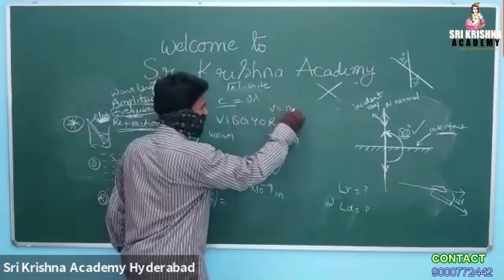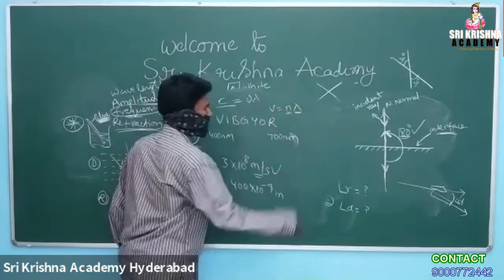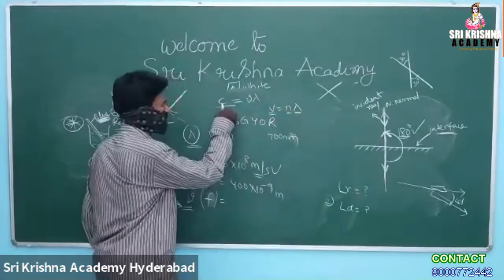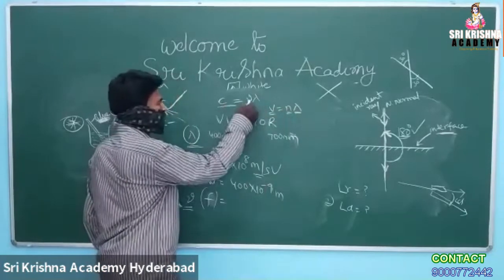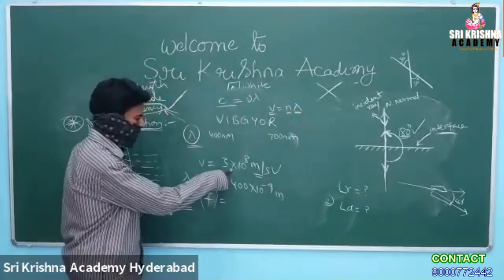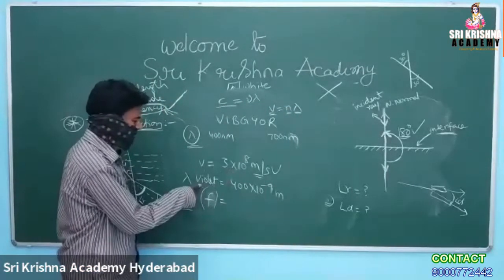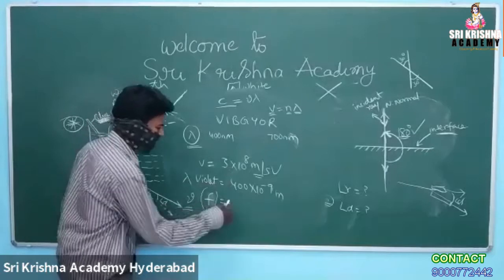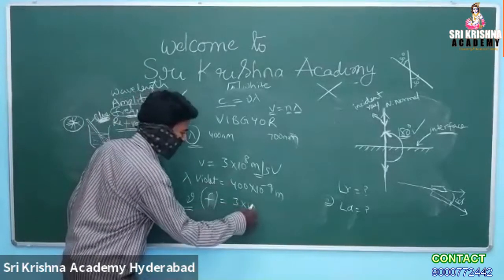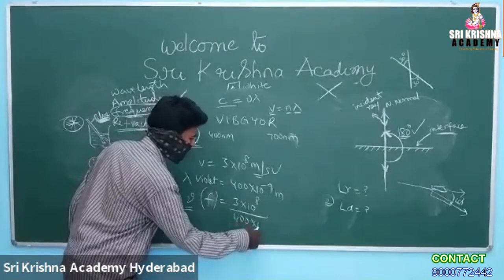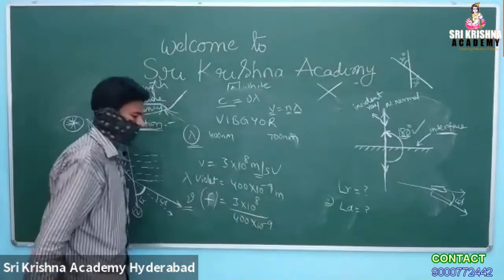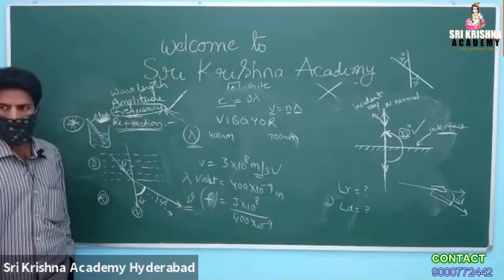Or v is equal to nu lambda. Nu is frequency, lambda is wavelength, v is velocity. C is velocity, nu is frequency, lambda is wavelength. Okay. C is equal to nu lambda. So what is the frequency? 3 into 10 power 8 by 400 into 10 power minus 9. Is it not? You will be getting an answer.